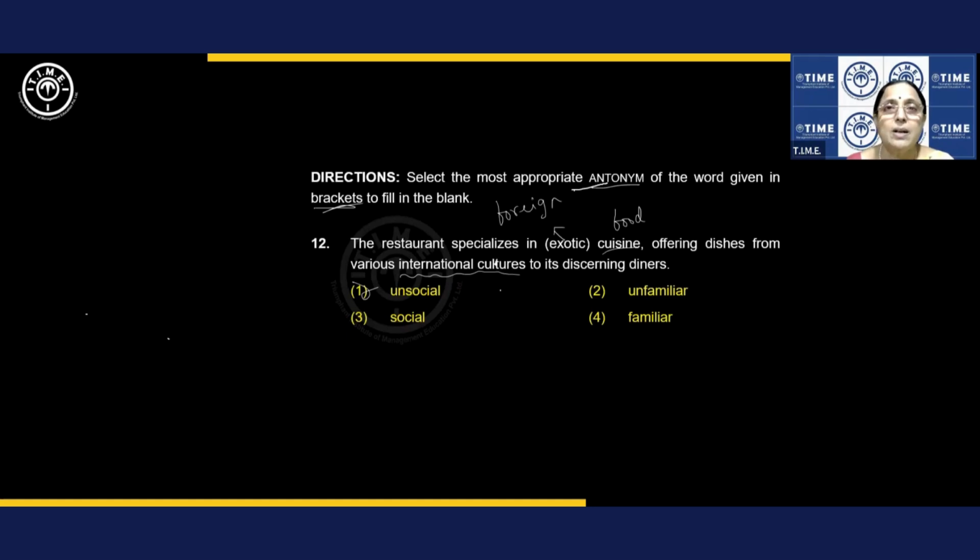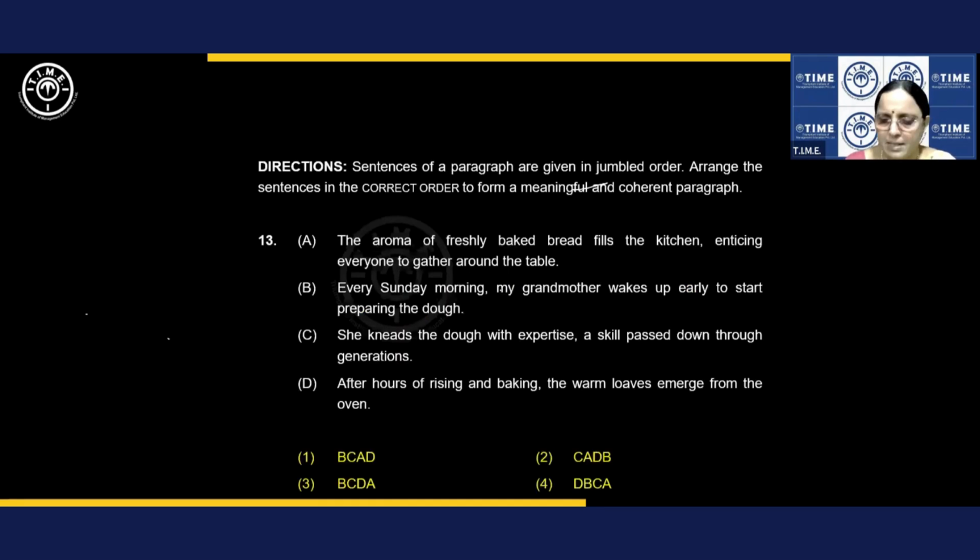International cuisine is not familiar to us, so it is exciting. So it should be unfamiliar. Familiar is the antonym to that. Social, I discussed that one. Social means friendly. This is the simple one. If you know the meaning of exotic, you can straight away pick the answer.